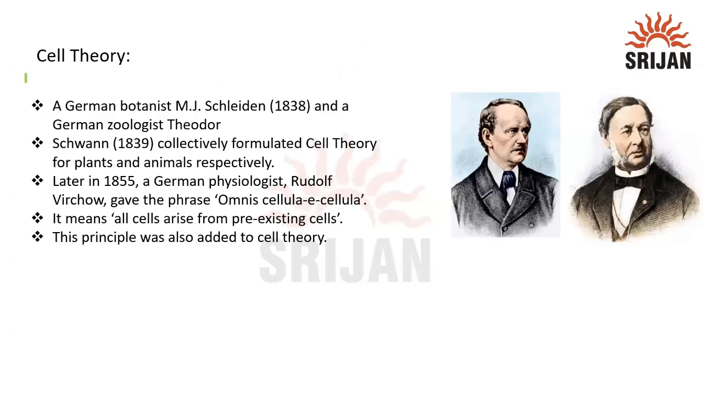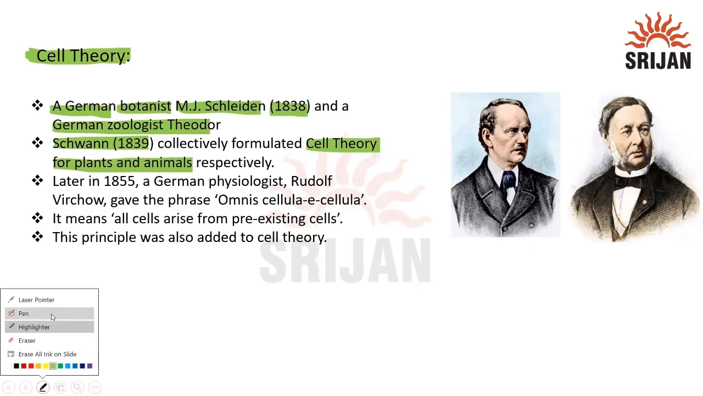Hello students, let's see the topic, and the topic is talking about cell theory. So let's understand what is a cell theory. Now, a German botanist M.J. Schleiden in 1838 and a German zoologist Theodor Schwann in 1839 formulated the cell theory for the plants and animals.